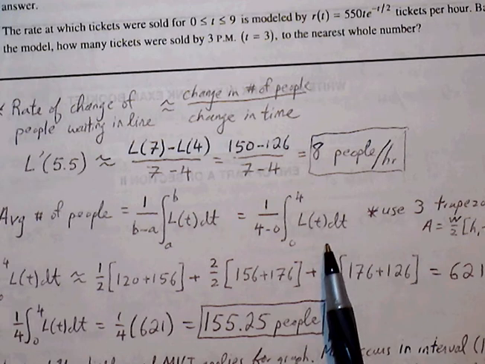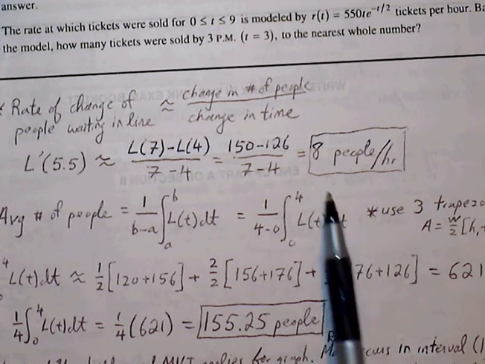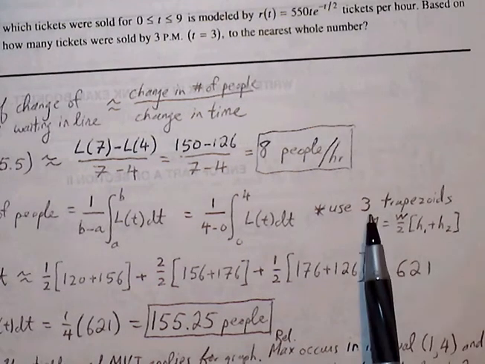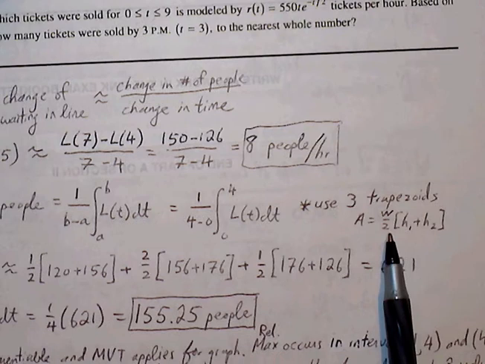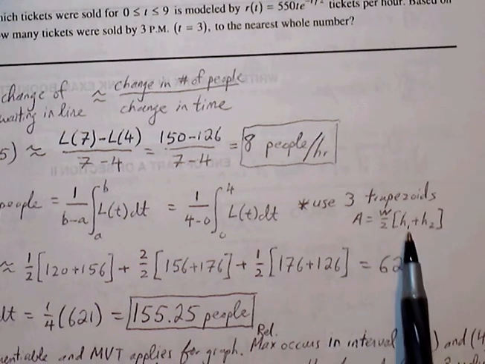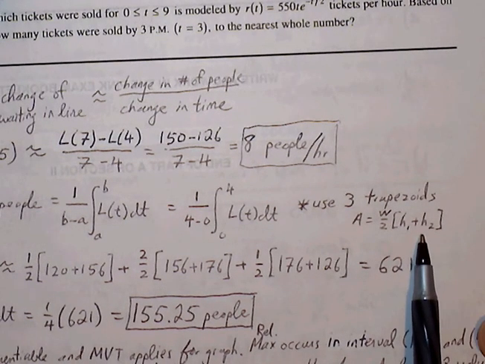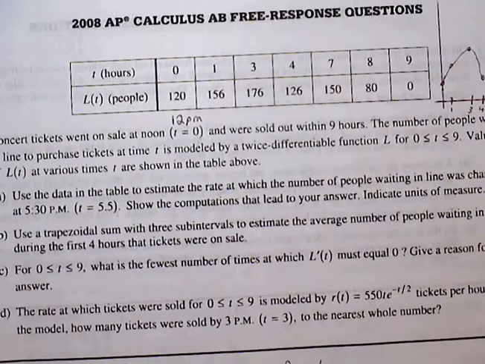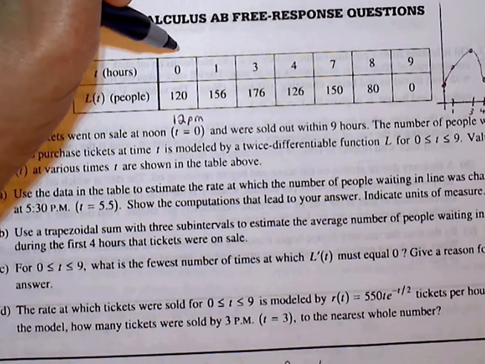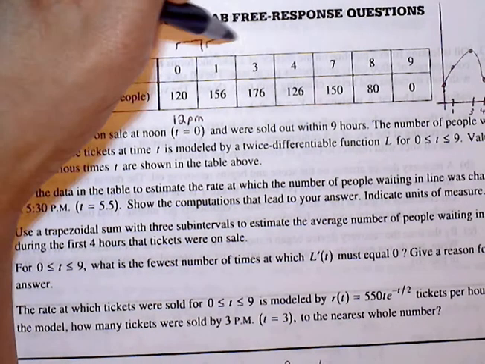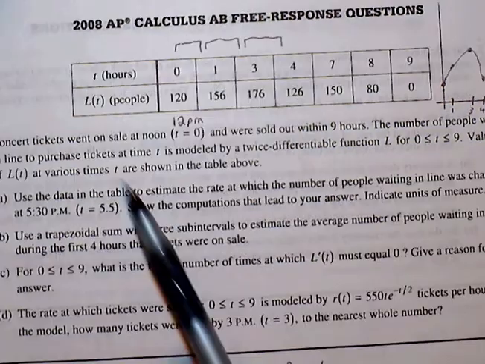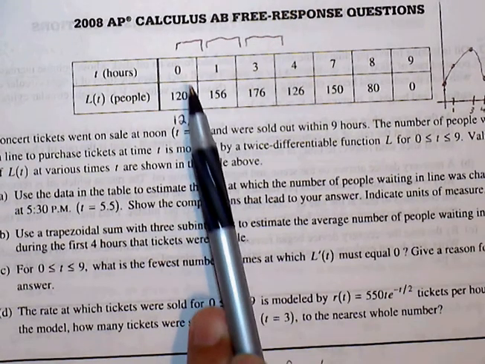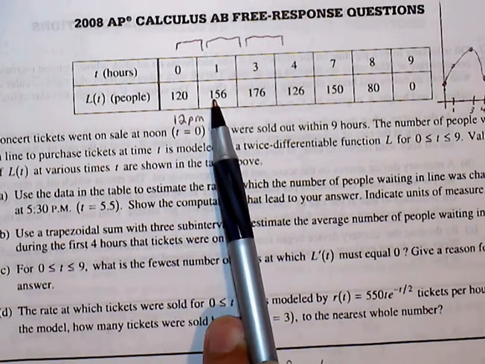Now, we're not trying to find an exact value, we're trying to find an approximation. They tell us to use 3 trapezoids, add the areas of 3 trapezoids. And if you recall, the area of a trapezoid is width over 2 times h sub 1 plus h sub 2. So between 0 and 4, we can split this up into 3 intervals. Here's the first interval, here's the second, and here's the third. For the first interval, the width is 1. So 1 over 2 times h sub 1 plus h sub 2.